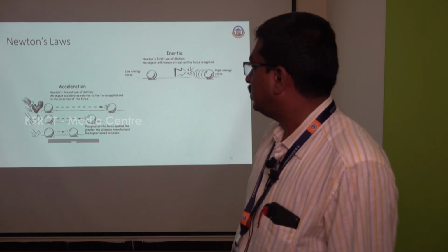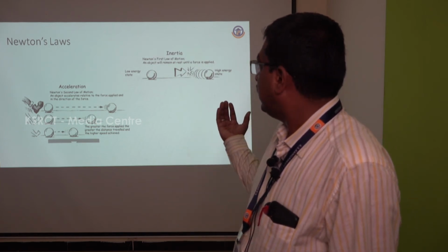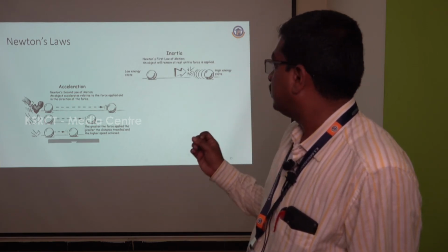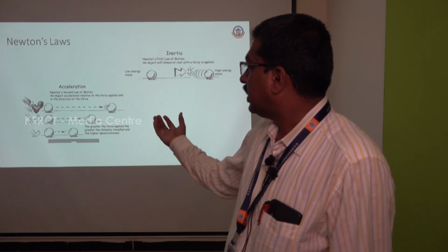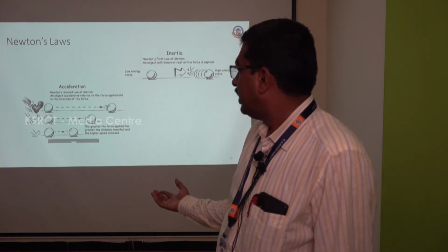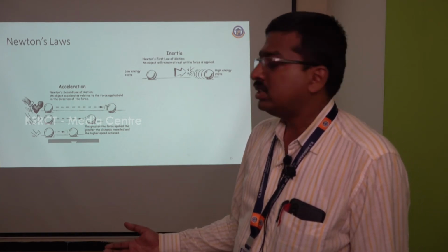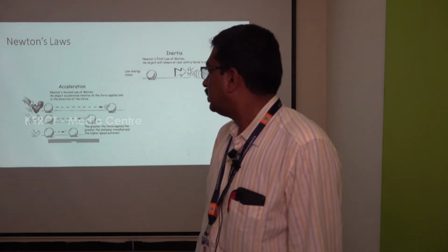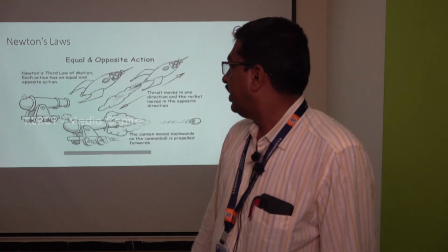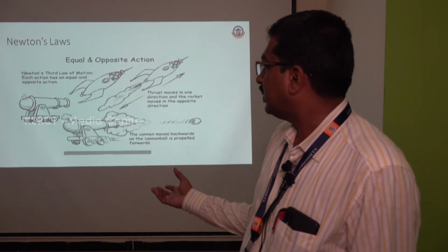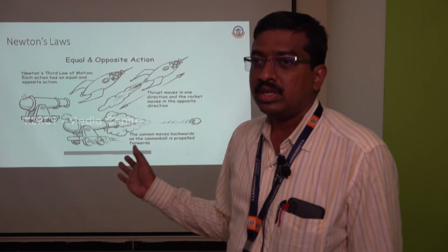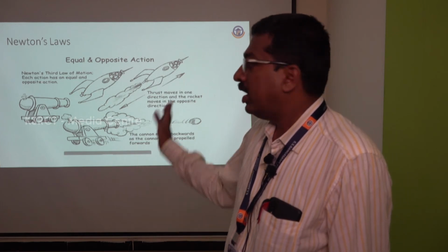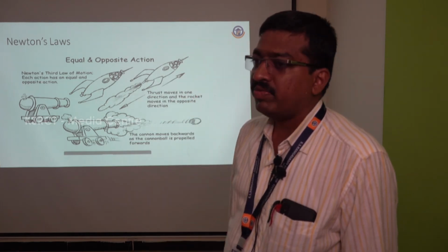We can see here, first one is inertia, Newton's first law of motion. The object will remain at rest until a force has been applied. That is Newton's first law. The second law is whenever a force has been applied, acceleration will also be there. So force is directly proportional to acceleration. That is Newton's second law. And Newton's third law: every action has an equal and opposite reaction. For example, if you fire a bullet, the action is the fire and the bullet is propelled forward. It is an example for Newton's third law.